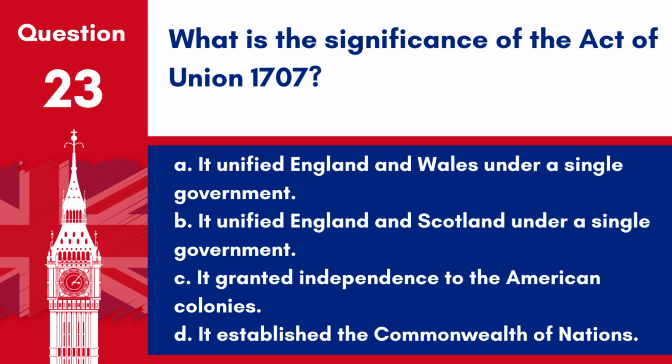Question 23. What is the significance of the Act of Union 1707? A. It unified England and Wales under a single government. B. It unified England and Scotland under a single government. C. It granted independence to the American colonies. D. It established the Commonwealth of Nations. Answer: B. It unified England and Scotland under a single government. The Act of Union 1707 was significant for merging the Parliaments of England and Scotland, leading to the creation of the Kingdom of Great Britain, centralising political power.